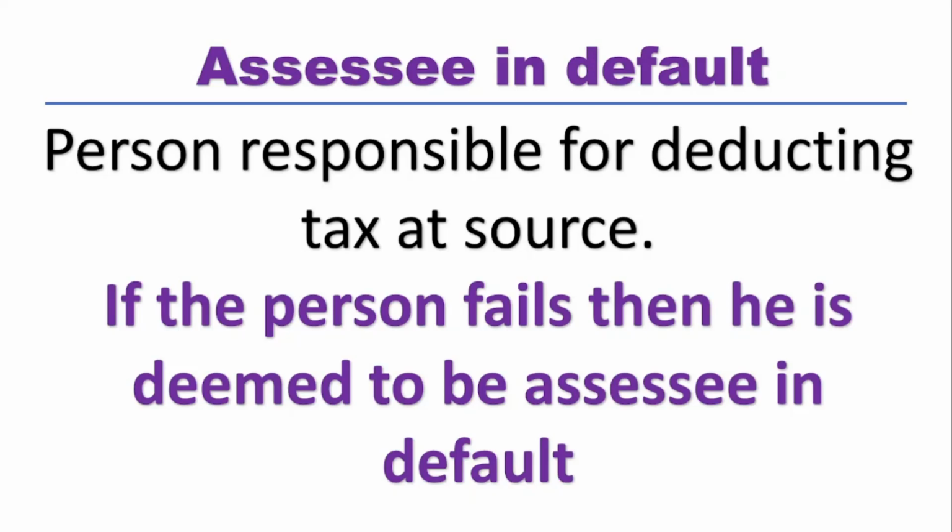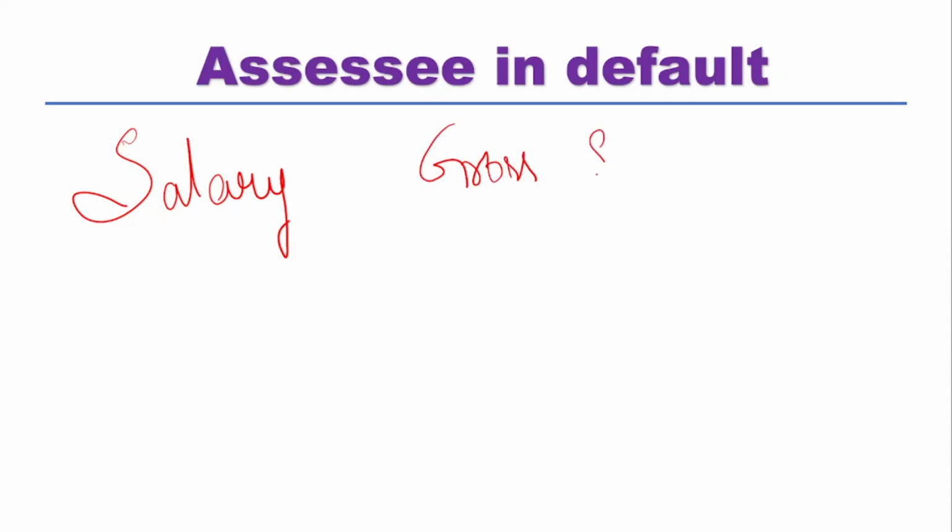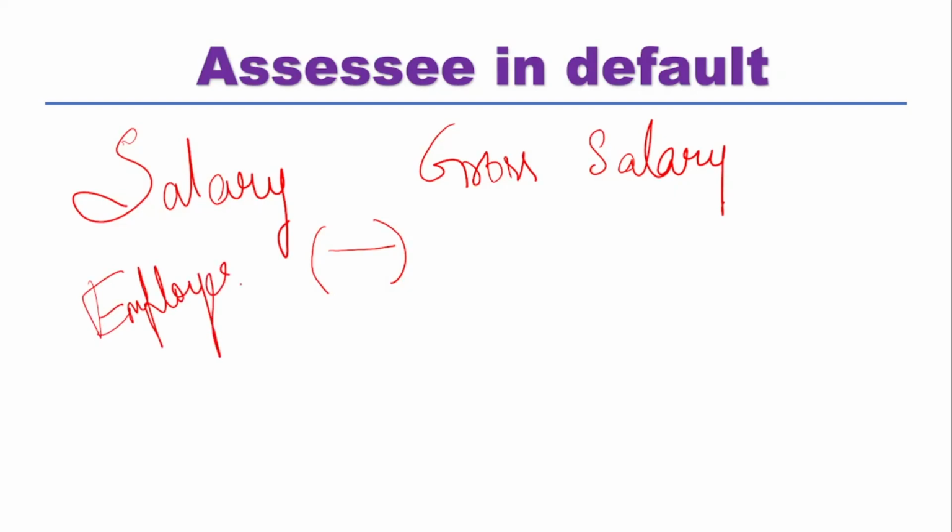Third one is assessee in default. Now, what does assessee in default mean? For all employees, the salary will be given. For the gross salary, it is a rule that the employer, meaning the owner of the company, needs to deduct TDS.